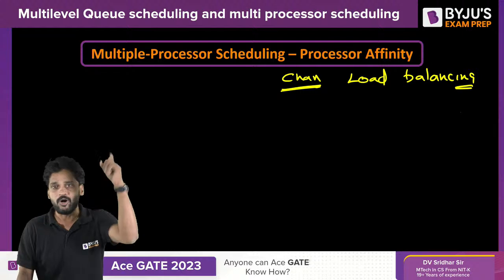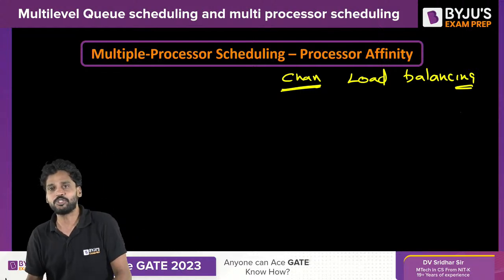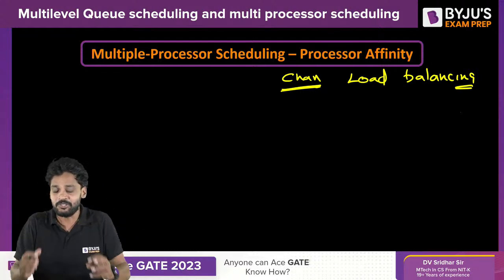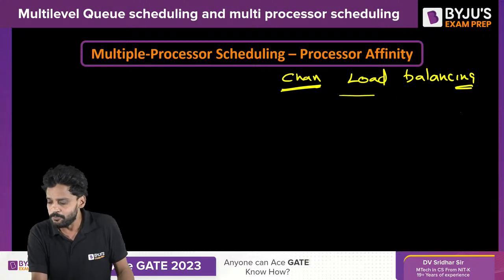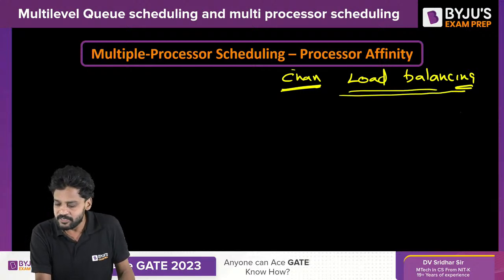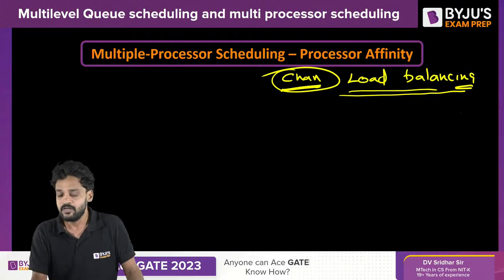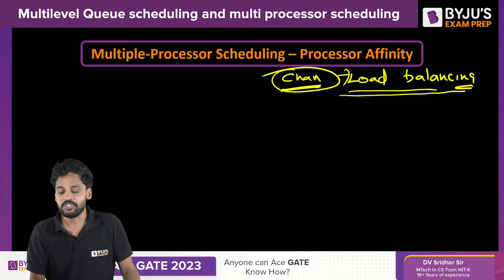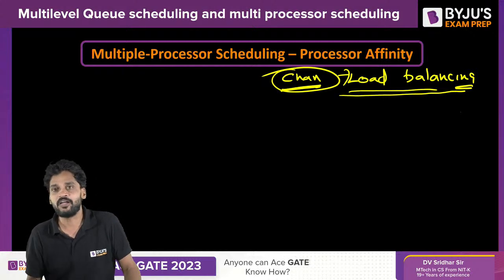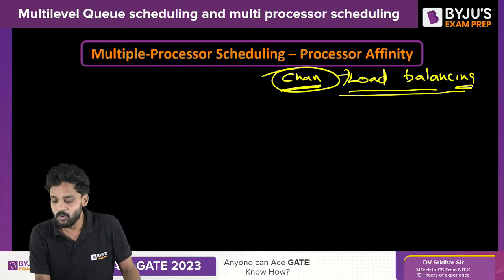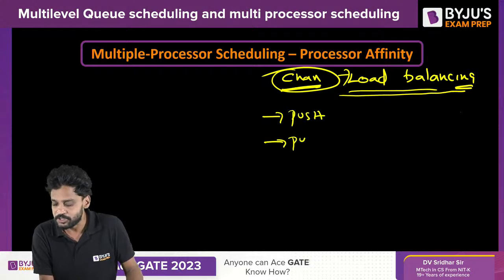None of the processors should be overloaded, and none of the processors should be idle. In order to implement this load balancing, the module developer can find two options. One is push migration, second one is pull migration.